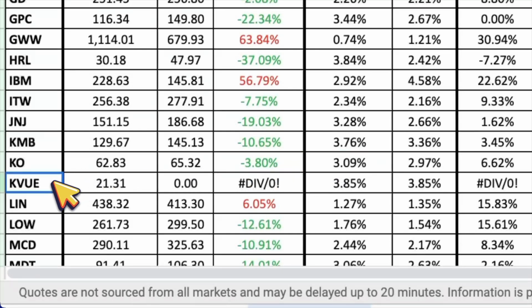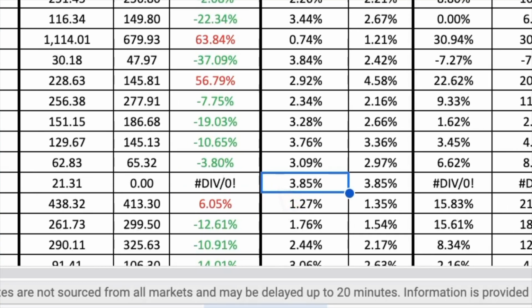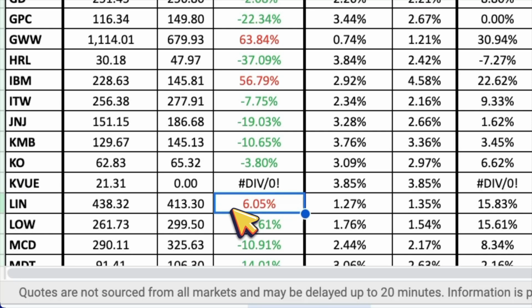Up next is Kenvue, ticker symbol KVUE, and again, due to lack of price history, we don't have an undervaluation here. Kenvue's current dividend yield is 3.85%, which is in line with its 5-year trailing average. Up next is Linde plc, ticker symbol LIN, and it looks about 6% overvalued with a dividend yield of 1.27%. Then we have Lowe's Companies, ticker symbol LOW, and it looks about 12.5% undervalued with a dividend yield of 1.76%.